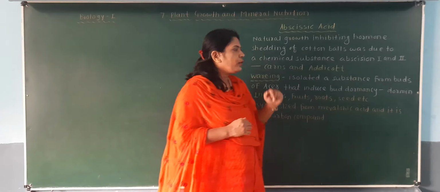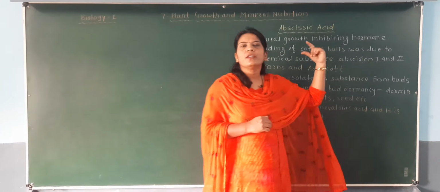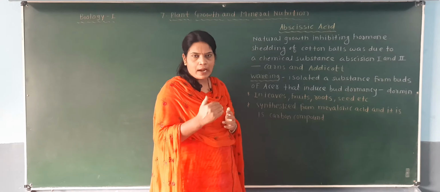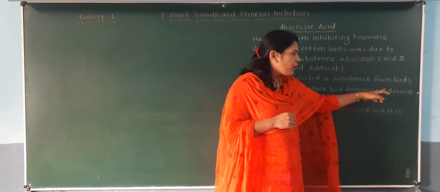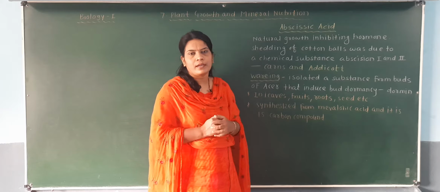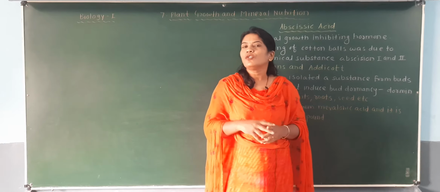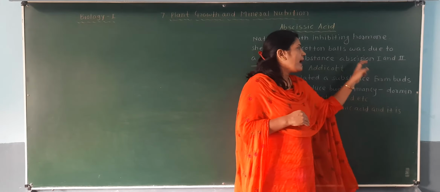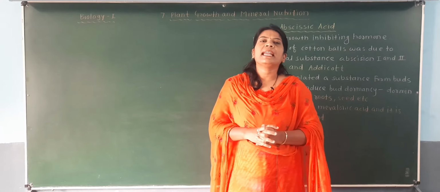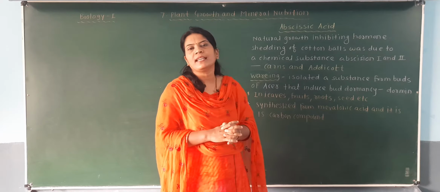So here we have discussed two chemical substances. One is called abscission 1 and 2, responsible for the falling of the cotton ball from the plant, and the second chemical is dormin, discovered by Waring, responsible for dormancy of the bud in a number of plants, one of which is the Acer plant. Both of these chemicals, dormin as well as abscission 1 and 2, were later named abscisic acid.